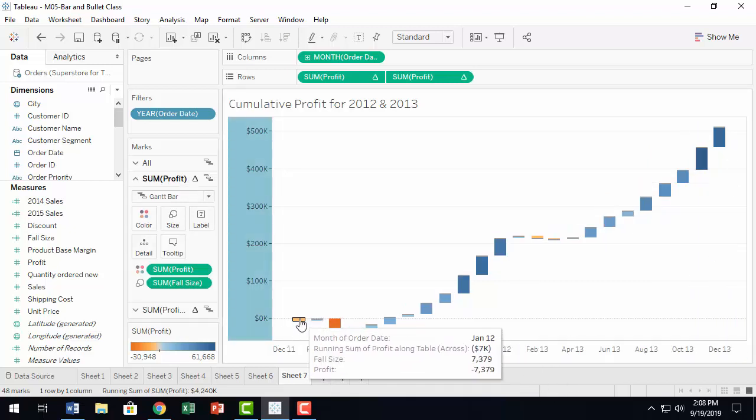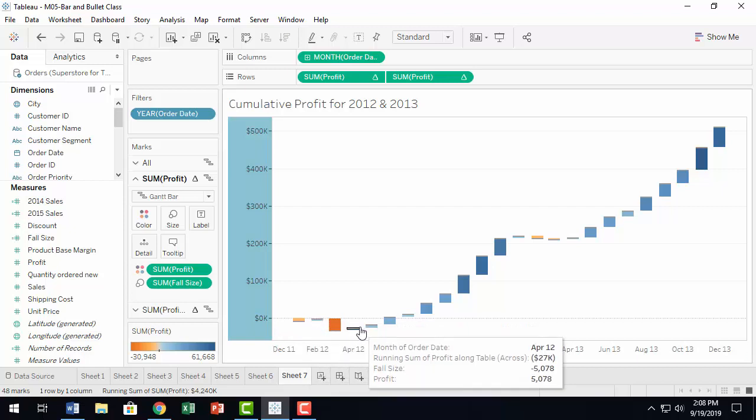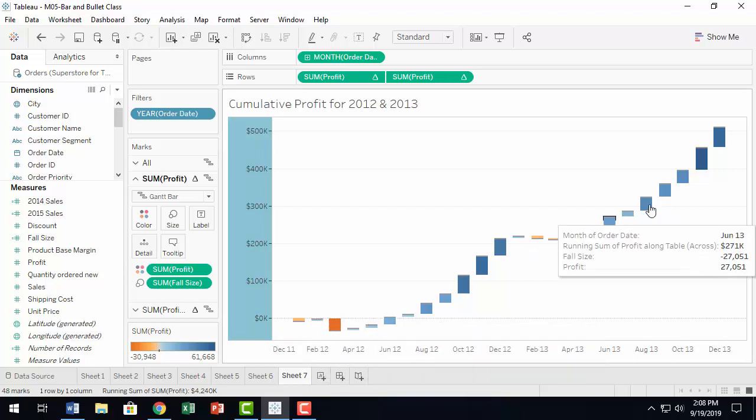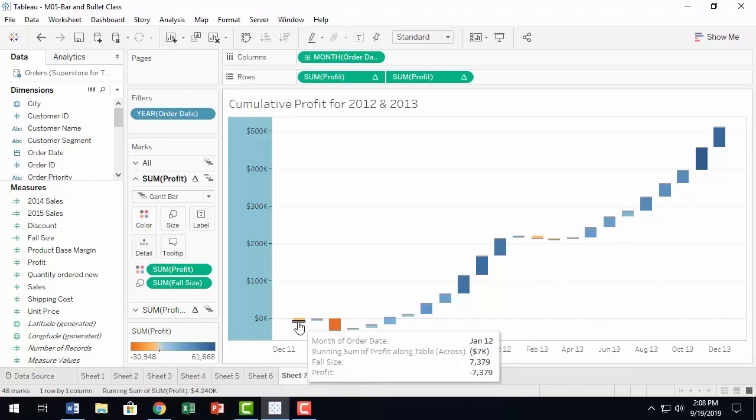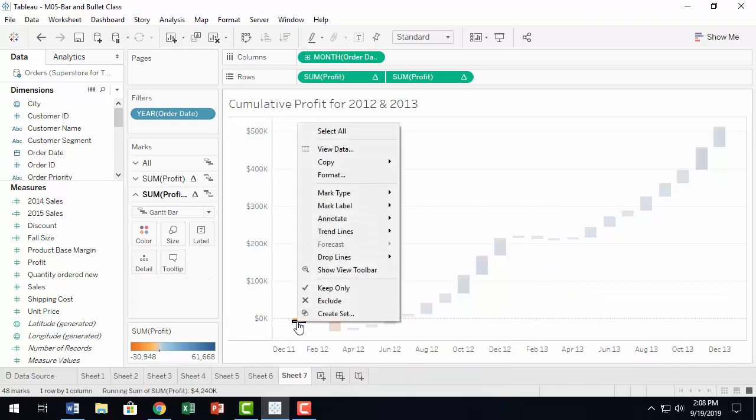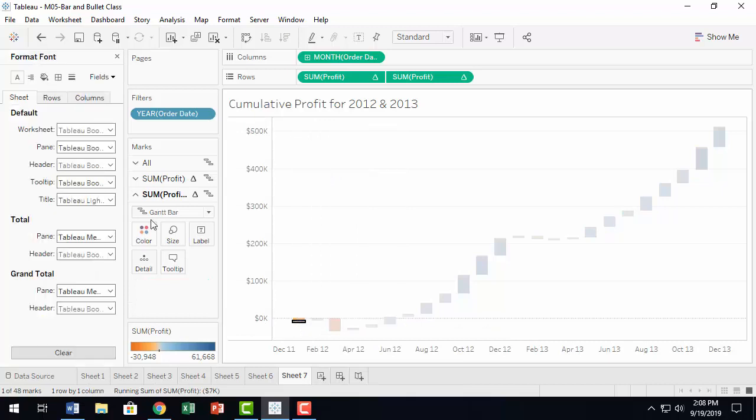So now we have the end points reflected there. You can even right click and format. All right. So this is not the running sum, the second one, this one is the line, right?